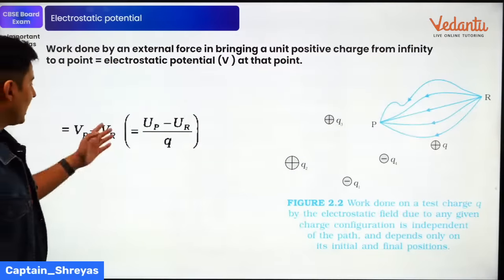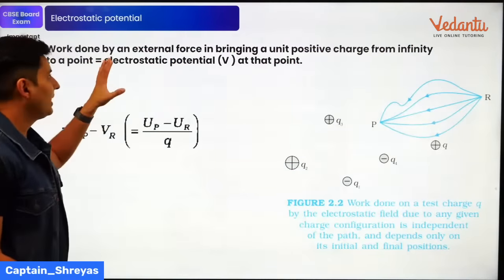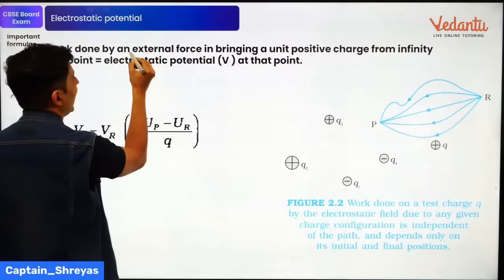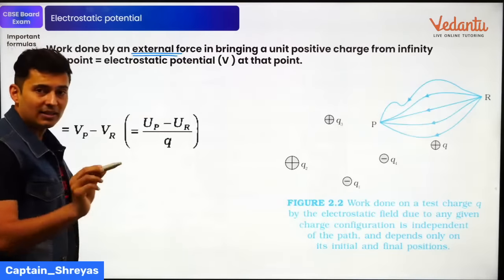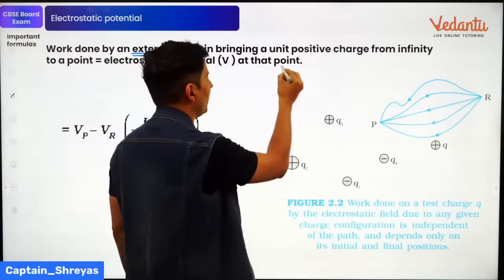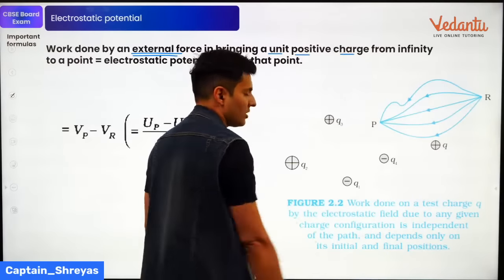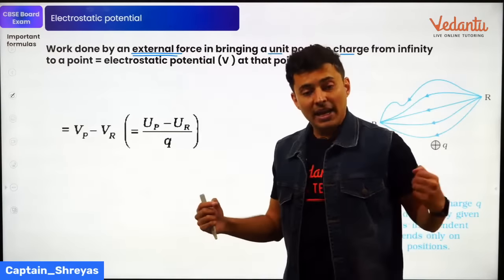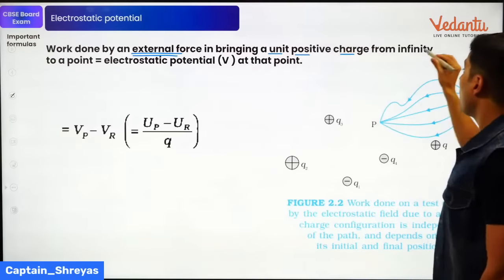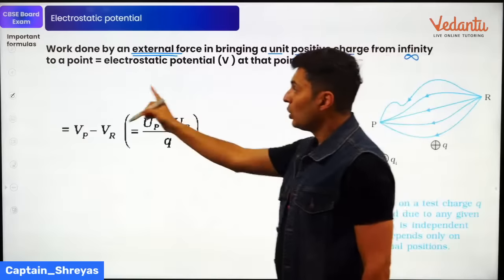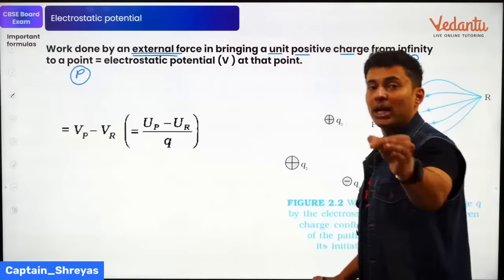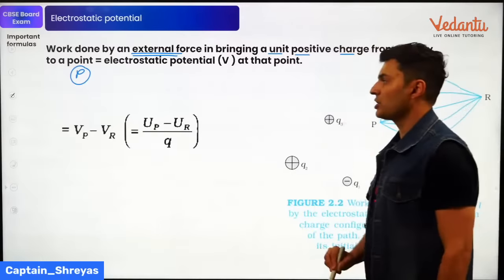Now, potential, like I was telling you, it is nothing but the work done. This statement, you should always write down: work done by external force. If you miss the word external, you will get less marks. Another important word is unit positive charge. The work done by external force in bringing a unit positive charge from infinity to that particular point is called the potential of that point, electric potential.